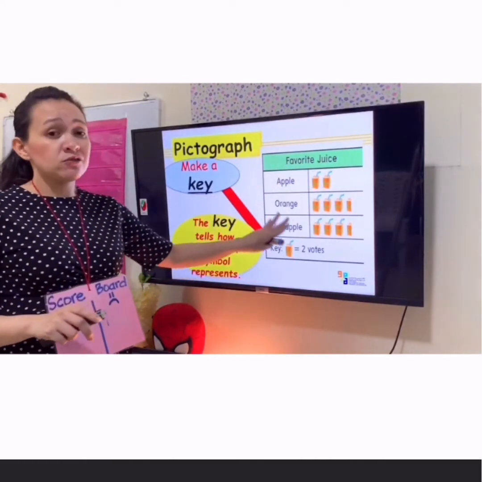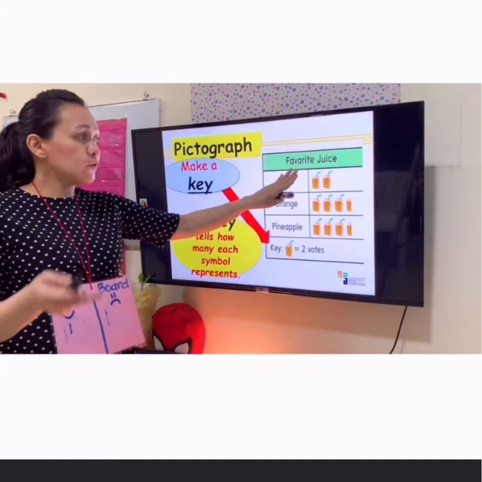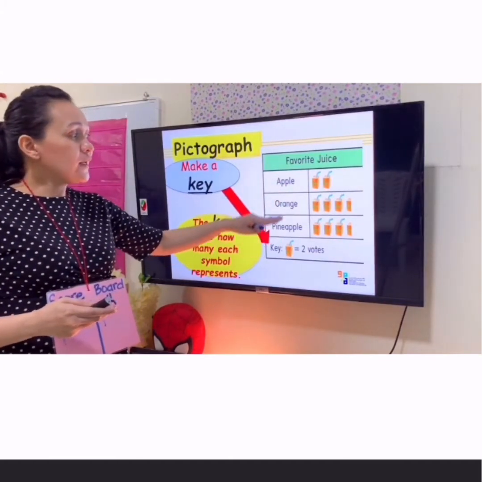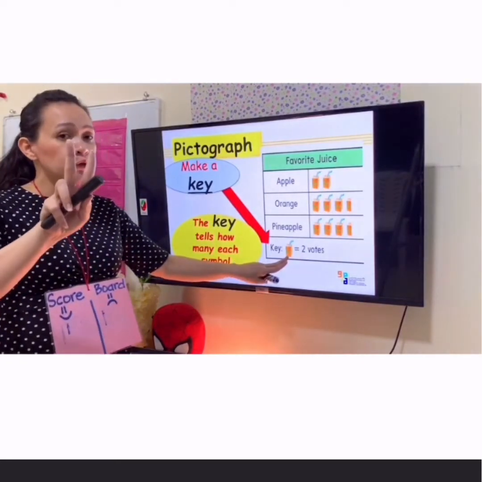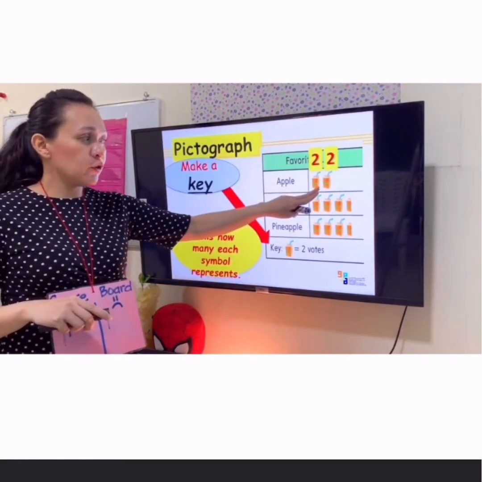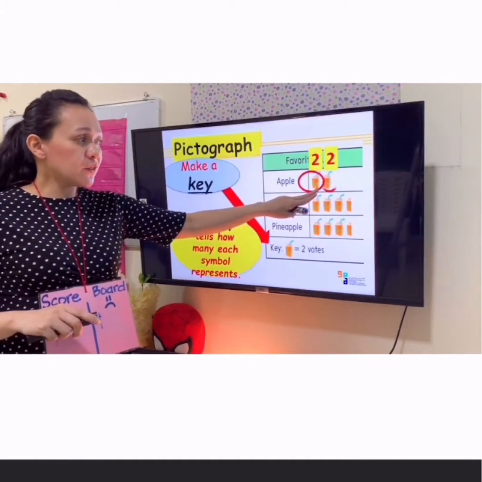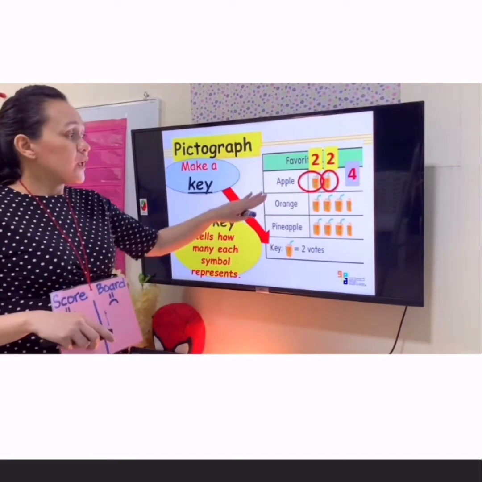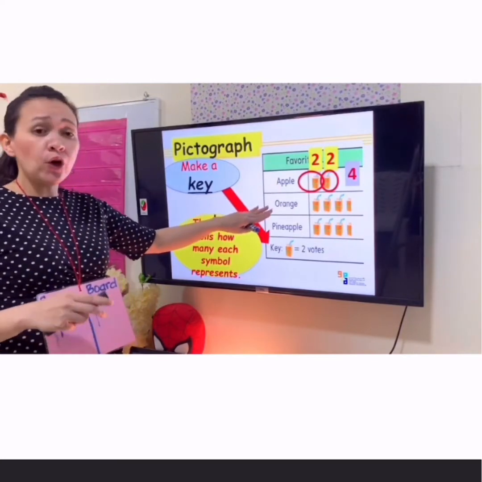In this pictograph, you want to collect data about favorite kinds of juice: apple juice, orange juice, or pineapple juice. Let's start with apple juice. Remember, one juice is equivalent to 2 votes. Here we put 2, another 2. We add both of them. 2 and another 2, the answer is 4. Now, there are 4 votes in apple juice. How about in orange juice?